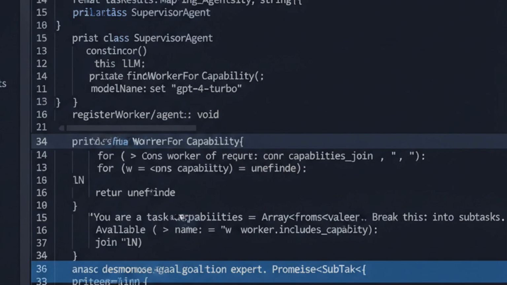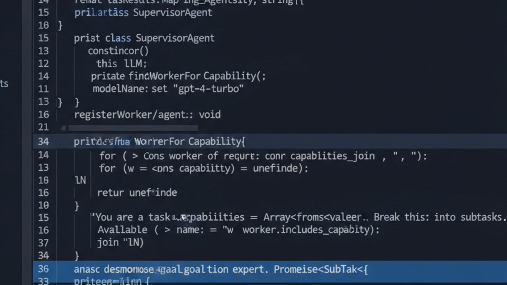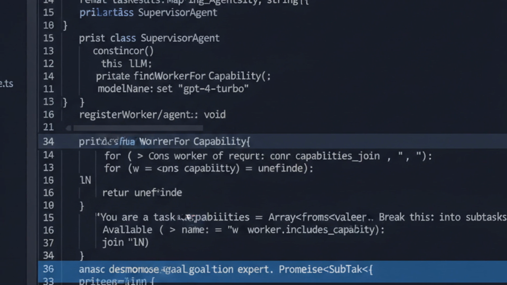You've just built a complete multi-agent system from scratch. 3 things to remember. First, decomposition is your friend. Split complex tasks into focused agents with clear responsibilities. Second, orchestration patterns matter. Choose sequential for simplicity, parallel for speed, hierarchical for scale.